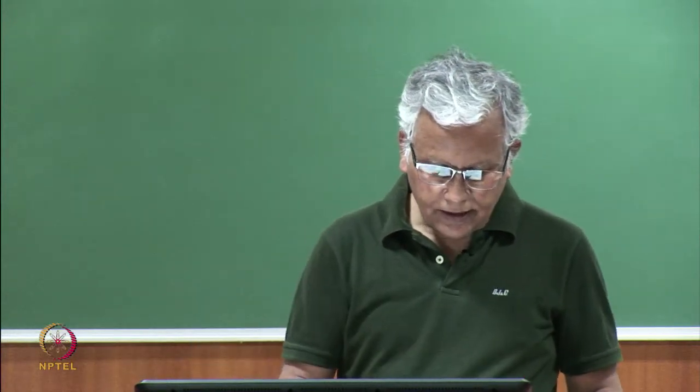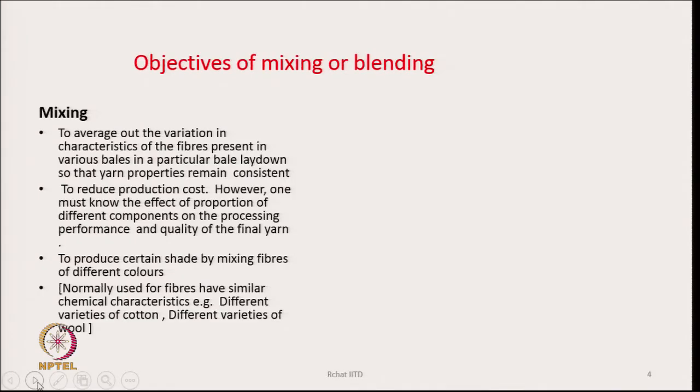There will be too many breaks, there will be too much wastage. As a result, the spinning efficiency will go down. At the same time, the quality of the yarn also will suffer. The other objective is to produce a certain shade by mixing fibers of different colors. This is also done. Sometimes we want to mix black cotton with white cotton or black with blue cotton. That is, sometimes we want to produce a particular shade by mixing differently colored fibers. So, in that situation also we have to mix fibers having different colors.